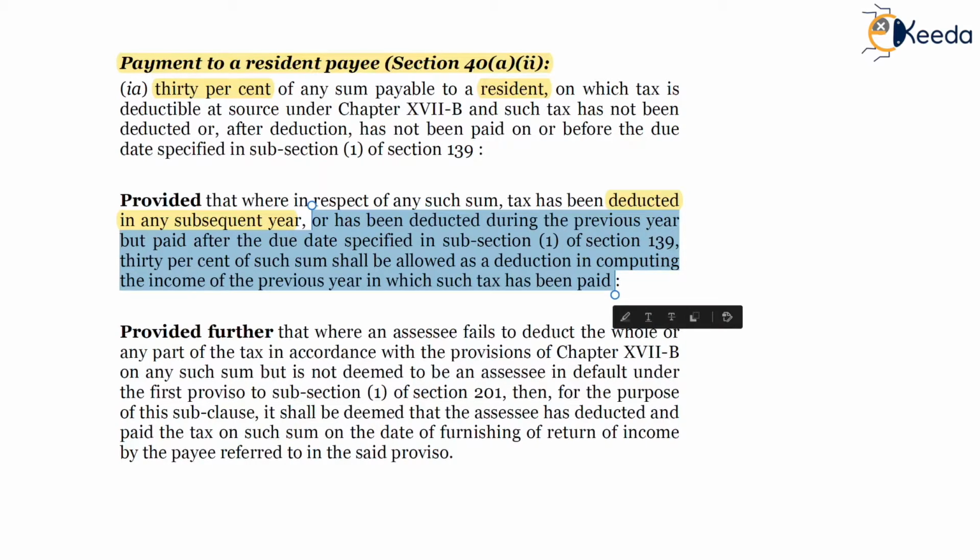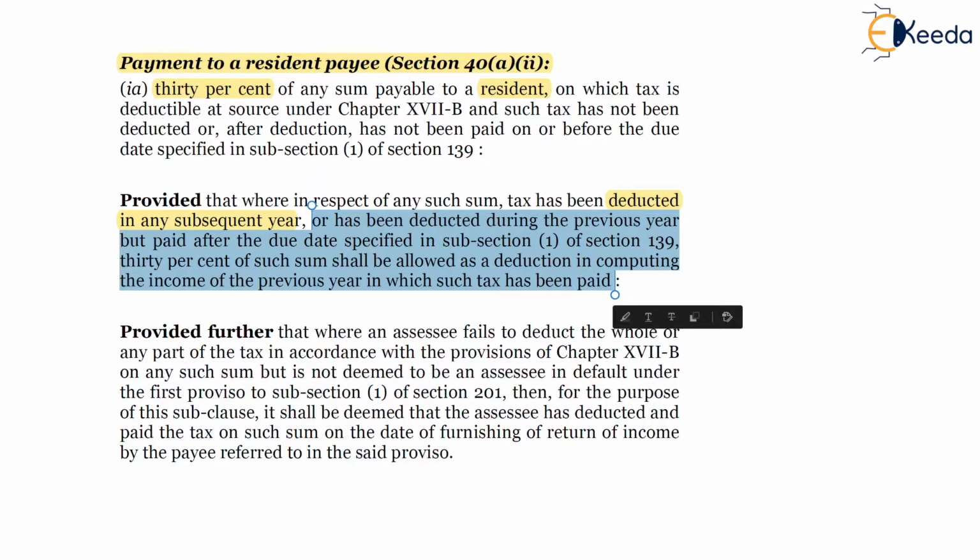So here what will happen is, if taxes are deducted in the subsequent year, or taxes are deducted in the relevant previous year but paid after the due date of filing of return of income, then 70% will be allowed in the relevant previous year and the remaining 30% will be allowed in the subsequent previous year. This is what this provision is also trying to say. Just read the highlighted portion again,